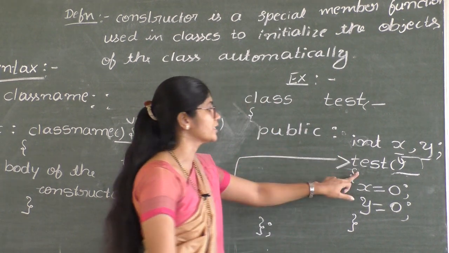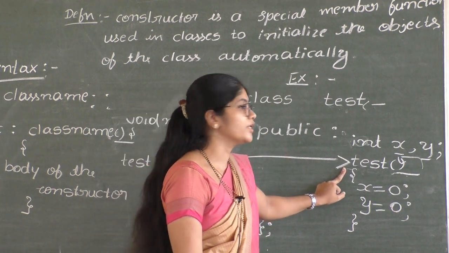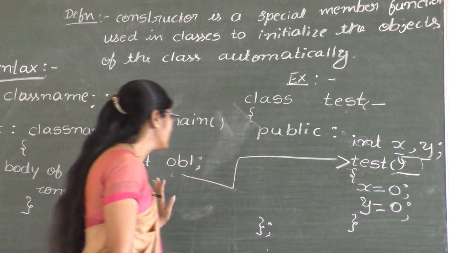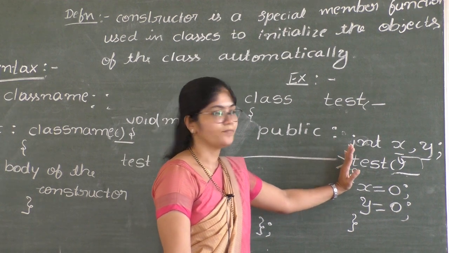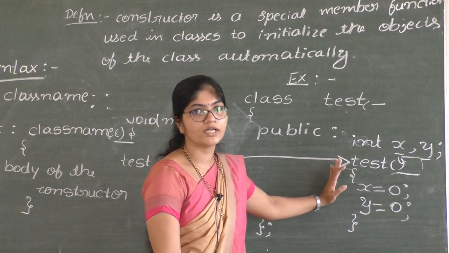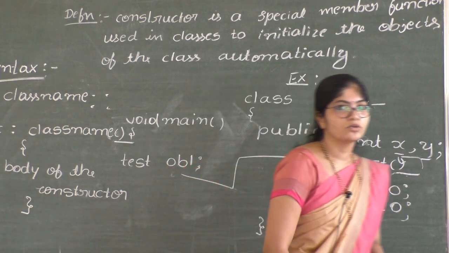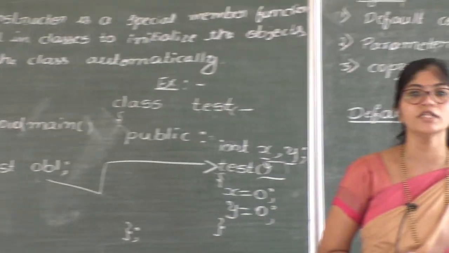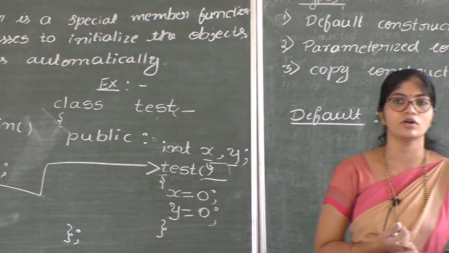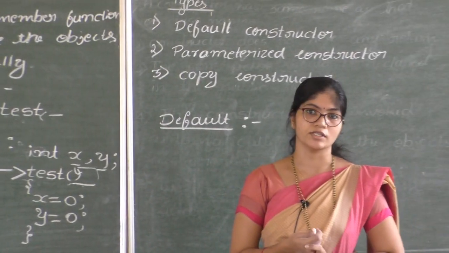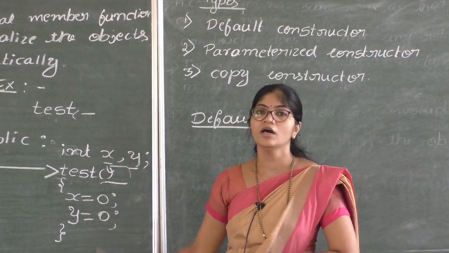Here we have written constructor under public access specifier, and constructor is invoked automatically when we create the object for the class. If I create object OB1, constructor function is automatically called, and there is no address for constructor. We cannot refer to the address of the constructor. So default constructor with no argument is called default constructor. Default constructors are also called zero argument constructors, because we are not passing any argument to the constructors.